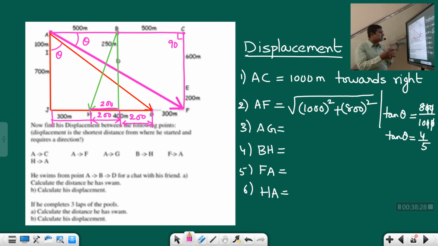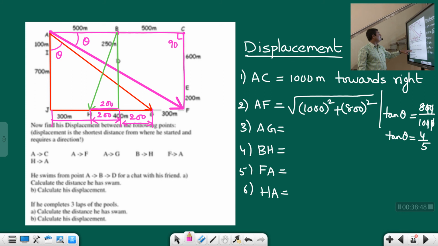I gave you some idea of how to find out the displacements. You just have to find one triangle, and from the triangle two sides you will be knowing, and then the third side you can easily calculate using Pythagoras theorem. Same way FA also you can calculate, and then HA also you can calculate. Okay, and then another problem, the last one.